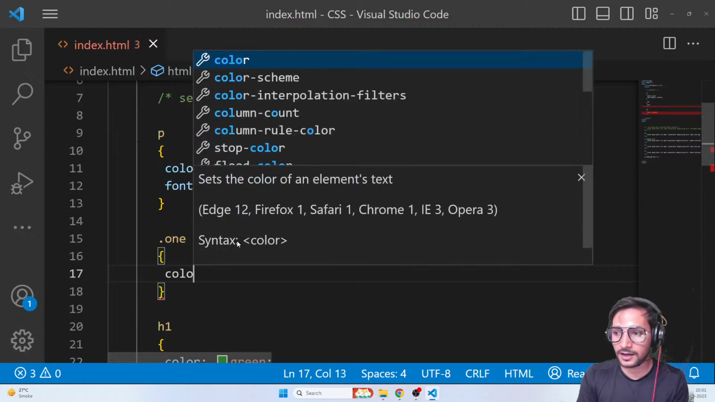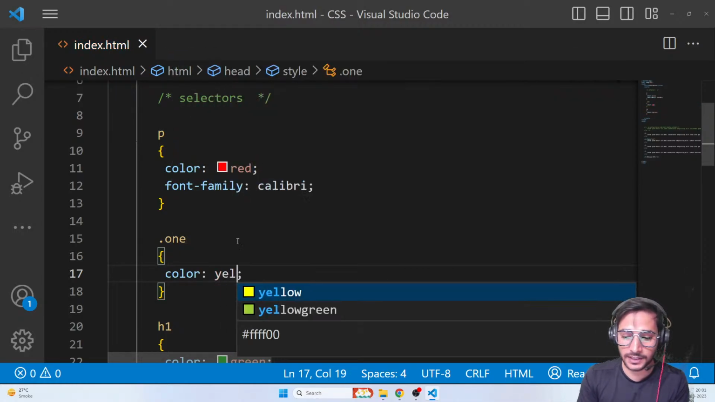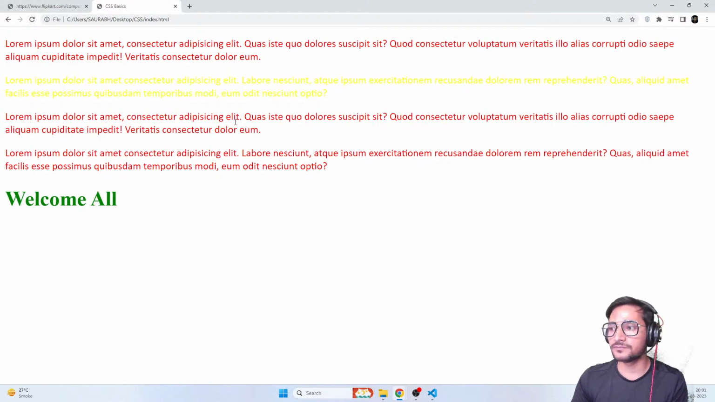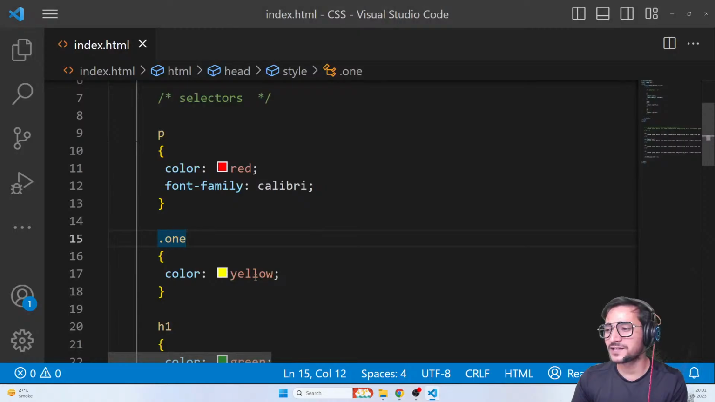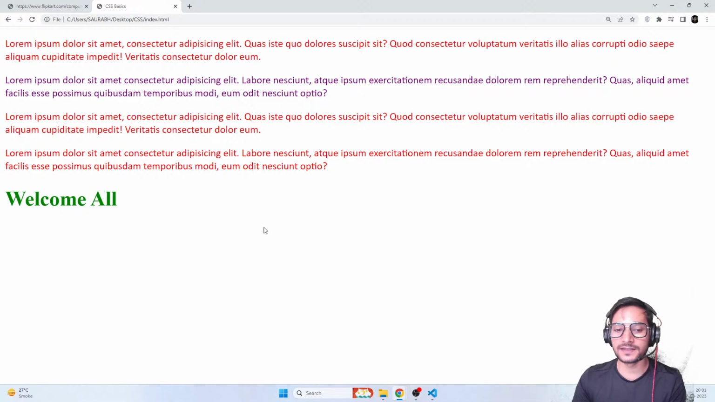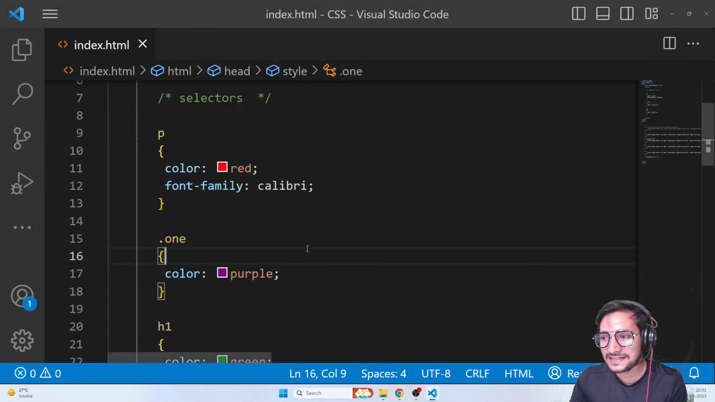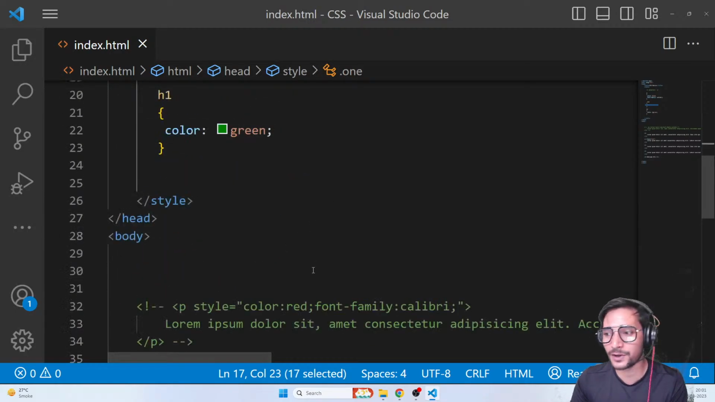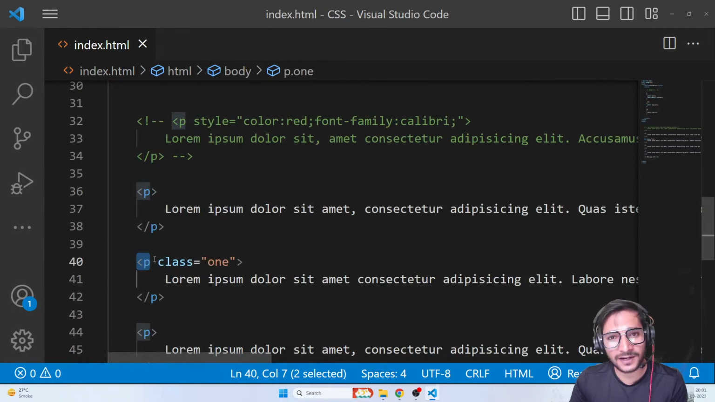Let's say color yellow. That's it. So now if you see that particular element, okay, yellow is looking very bright. So let me just give it some other color. Let me give it, let's say, purple, something like that. And here we go. You can see now that it is purple. But you can see that its font family is still Calibri. That means it's taking font family from here, but it's taking color from 1. And it's fine because it's still a P element and it also has a class of 1. So it's taking some properties from here and some properties from here. Okay.